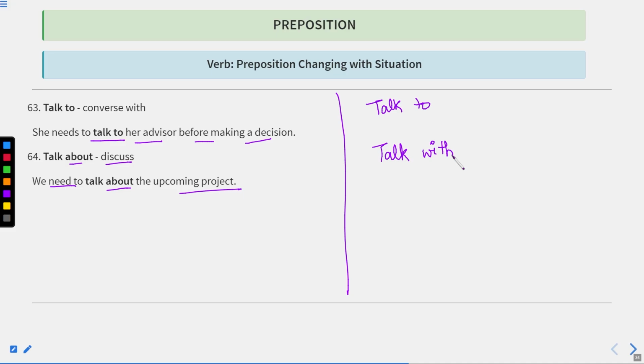Okay, so if I'm talking with my friend, it means that is an informal talk, and that is normal talk. But if the PM will talk to the country, it means when we talk to someone, we are talking for some purpose. For example, I'll talk to the teachers. It means there is some purpose for which I have to talk with them. So this is the difference between talk to and talk with.